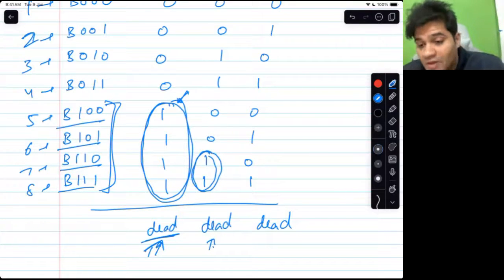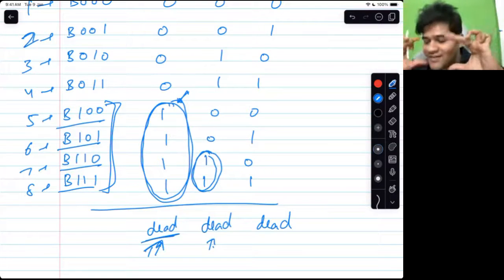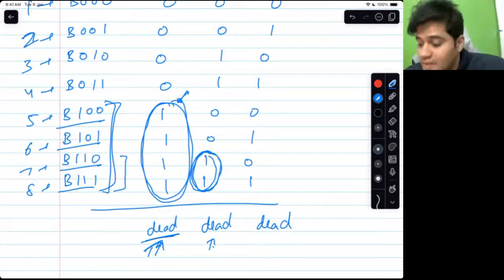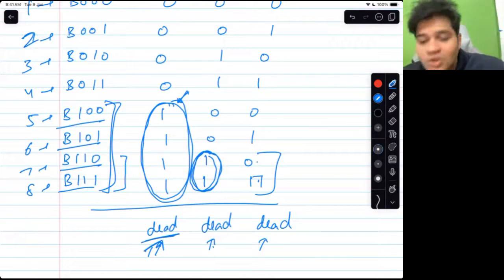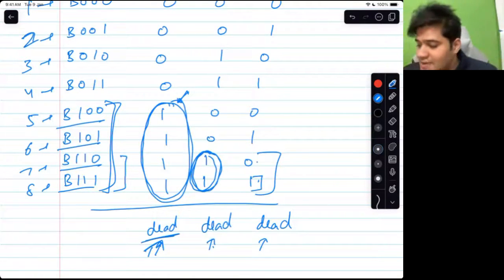Which means now our problem space is halved. We know that the poisonous bottle is among these 2. And the last rat is also dead, which tells me that out of these 2, he did not drink from that and drank from that. And if he is also dead, it implies poison is only in this one. Okay, let me do it again.